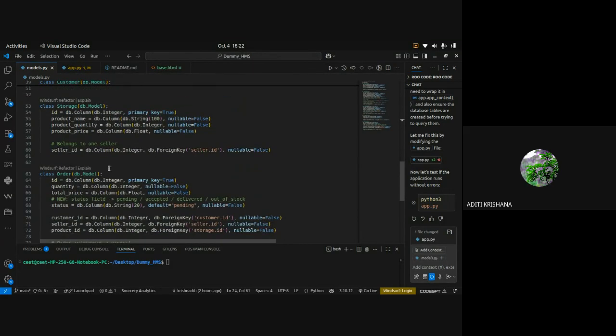Then the order table is for taking the orders of the customer. Customer can go to their dashboard. They can see these are the sellers, they are having these particular products, and then they can order it, and that order can go to the shopkeeper, who can either accept it or reject it. Like this it is happening. So now you can understand how it is related to the hospital management system application.